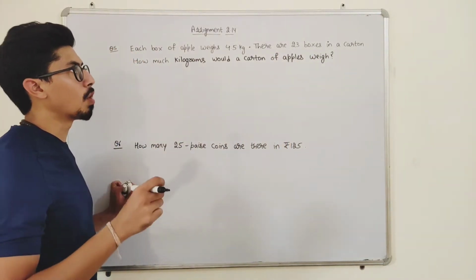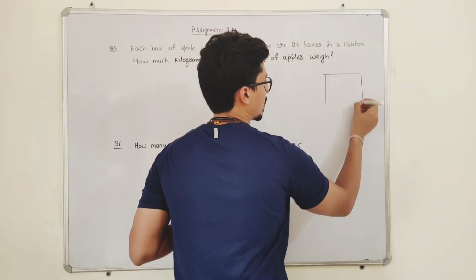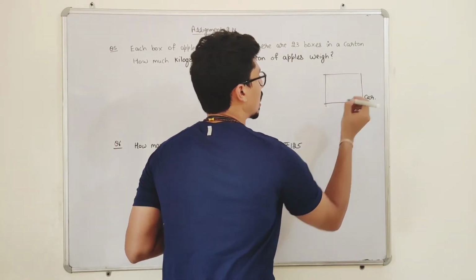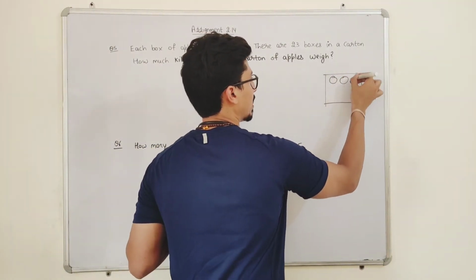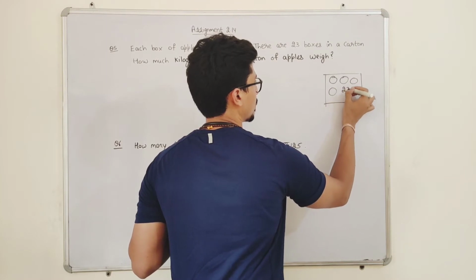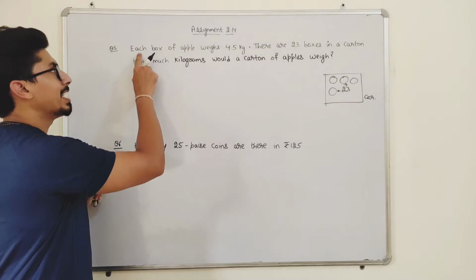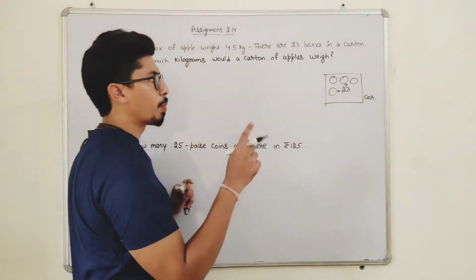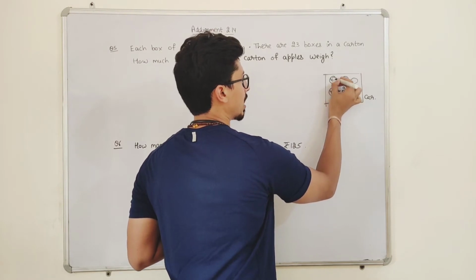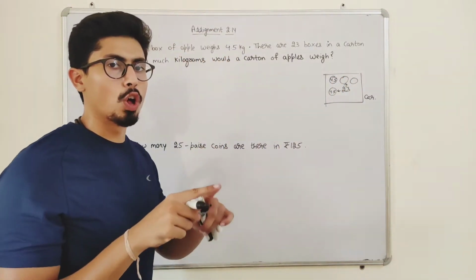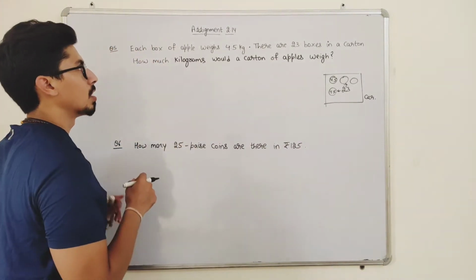See, this is a carton, and there are a total of 23 boxes in the carton. Each box of apple weighs 4.5 kg. That means this box contains 4.5 kg. Similarly, all the 23 boxes will contain 4.5 kg each.